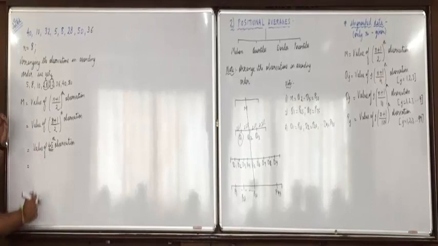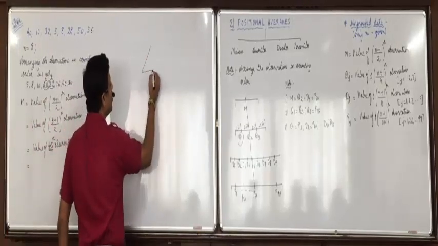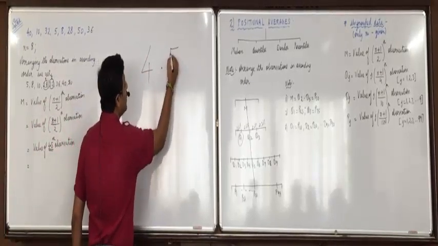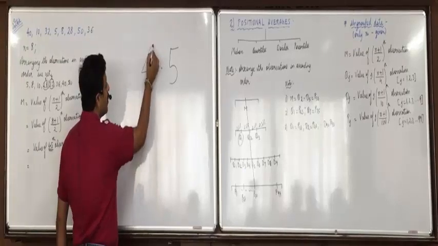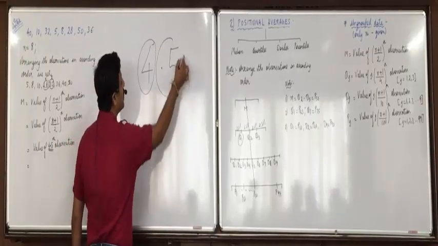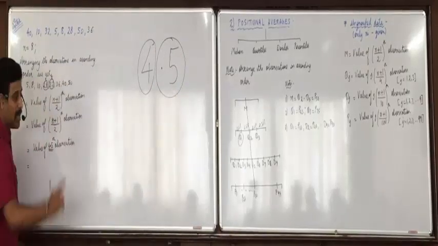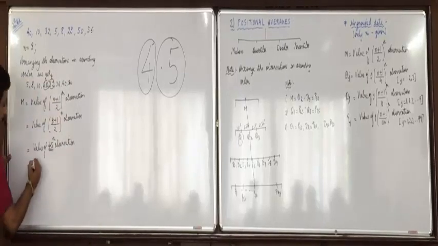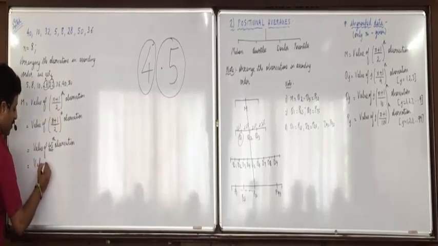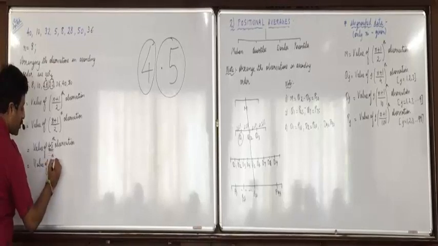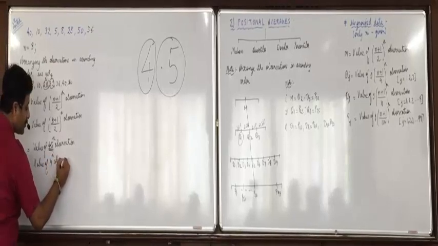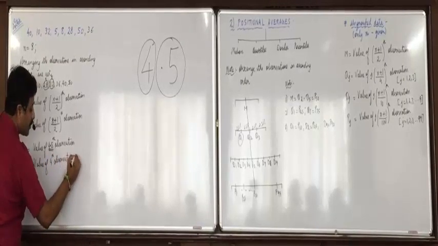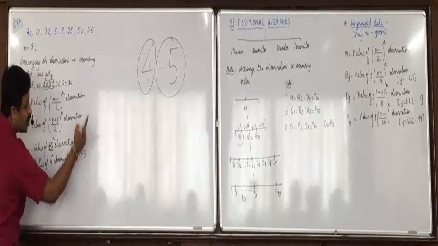So whenever it comes to 4.5, you divide the number into two parts, before the decimal and after the decimal. What is the number before the decimal? 4. So you will say value of fourth observation plus after the decimal 0.5.